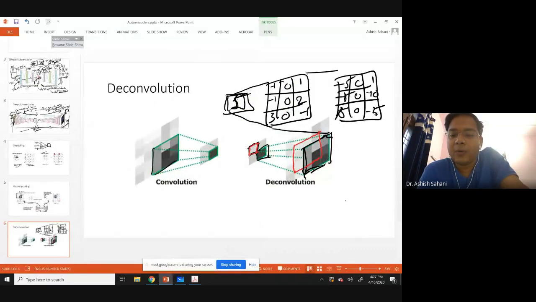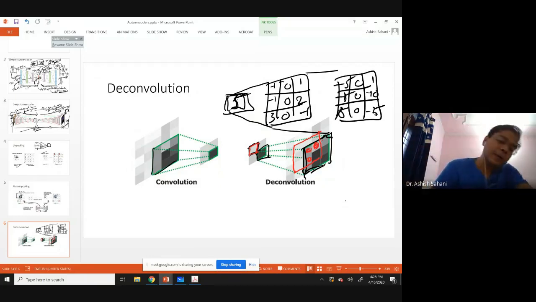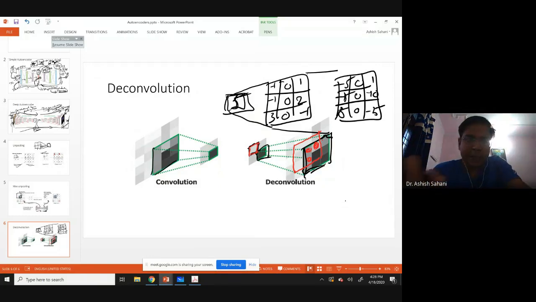So wherever there is overlap, for example here, whatever is the output from the first pixel and from the second pixel, they get added here. Here also the addition occurs. Here the addition occurs. So this is how you do deconvolution. Okay. So this is about the theory of autoencoders and why convolution and deconvolution are required.